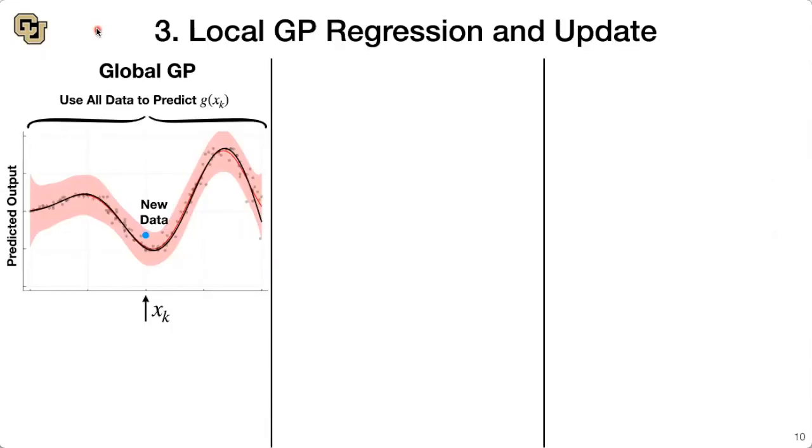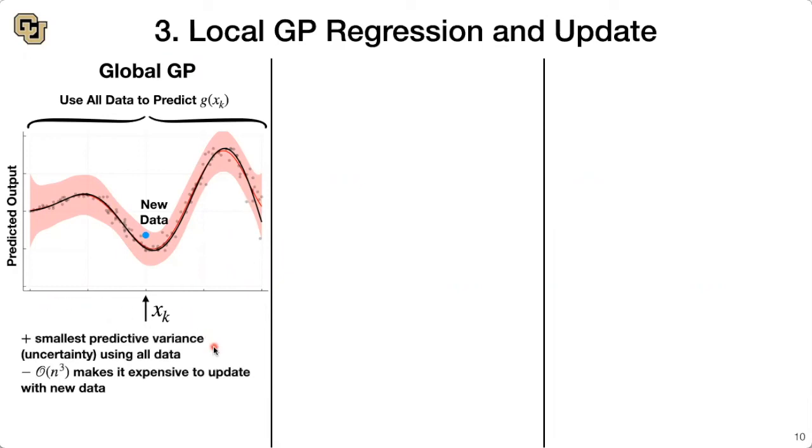Once an action is chosen and we execute it, we get new data that we can use to update our unknown dynamics regression and update our abstractions. Using all of the data to update our regression results in the best predictive variance that we can get, but it's very expensive, as vanilla GP regression is O(n cubed) with the size of the data set, and it makes it very expensive to reason about online.